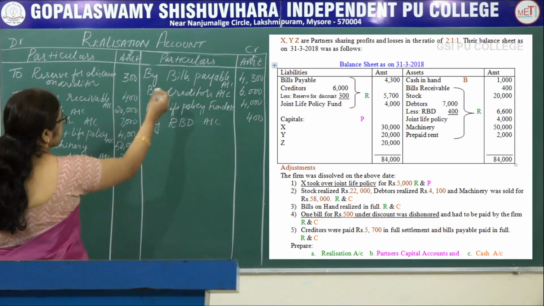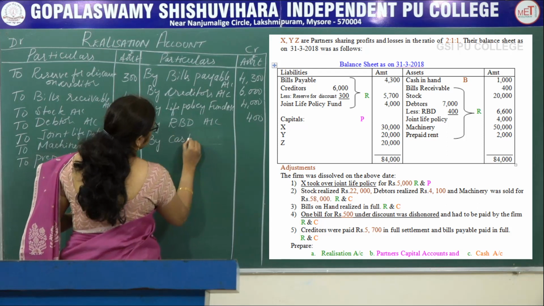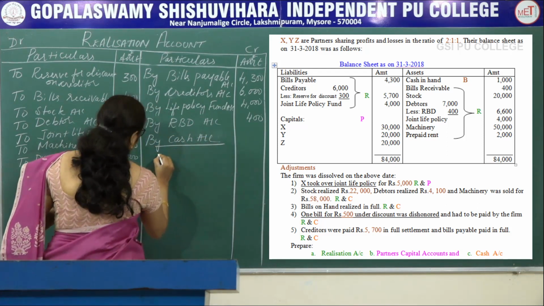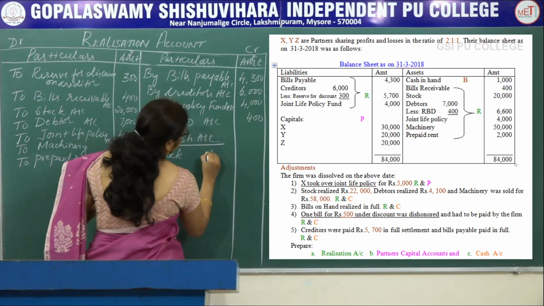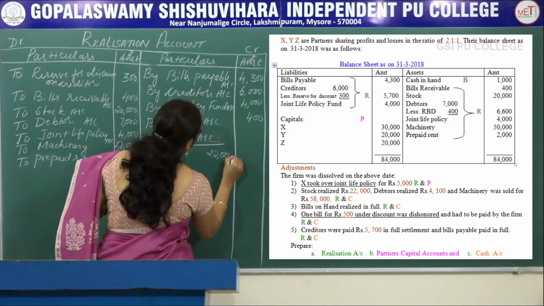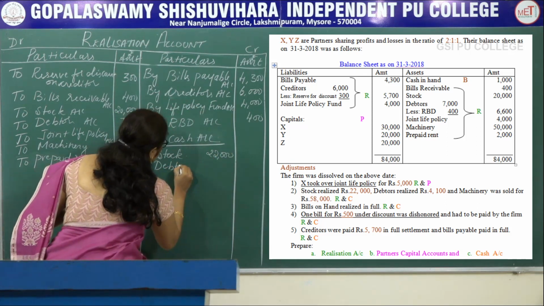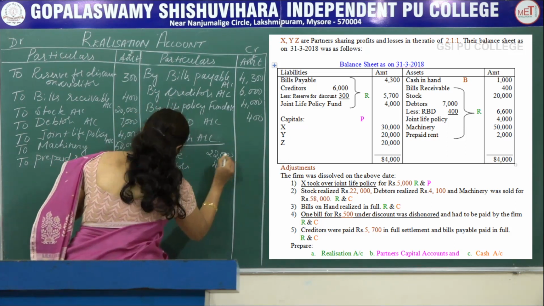So write on the credit side of the realization account, cash account. Under cash, first one, the stock realized, stock, write in the inner column 22,000. Next, debtors, it is in the adjustment, 4,100.